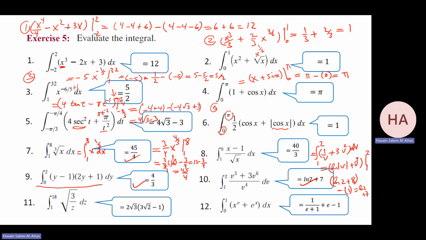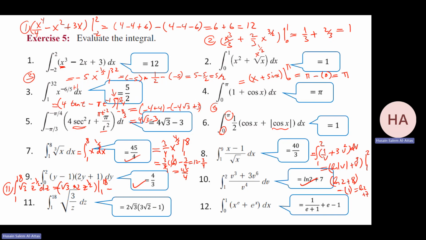Now this one also is not that difficult. I can squeeze it here. 1 to 18, square root of 3, z to the minus half, dz. Square root of 3 is just a number. Add 1, that will be times 2, z to the half, from 1 to 18.